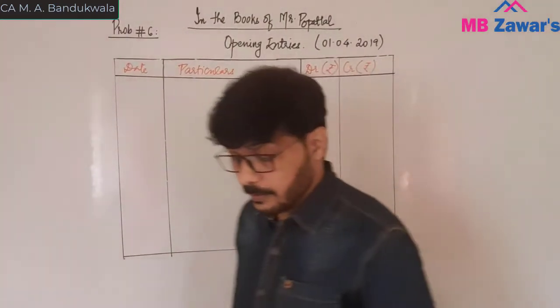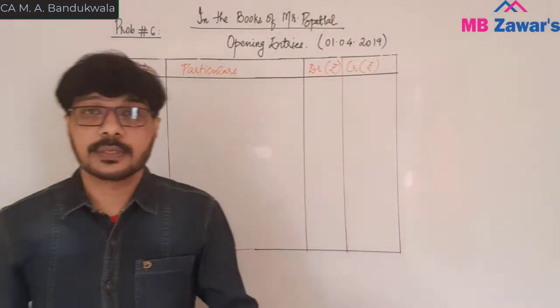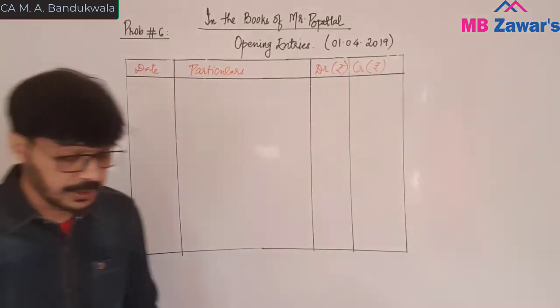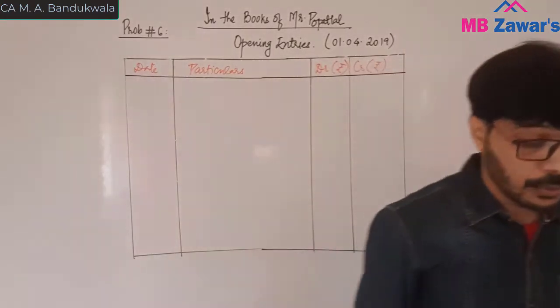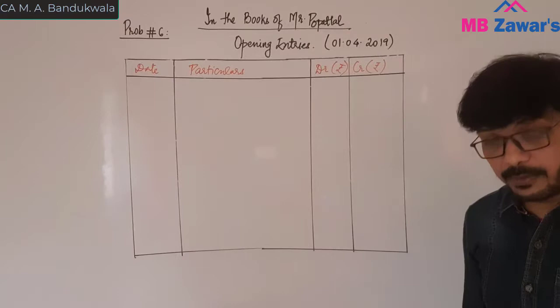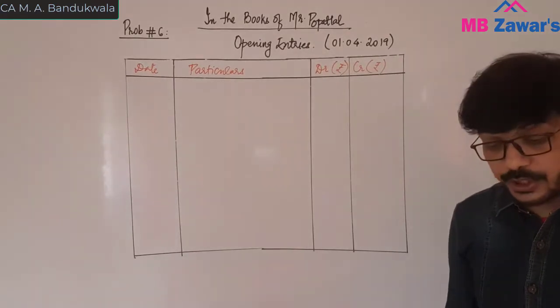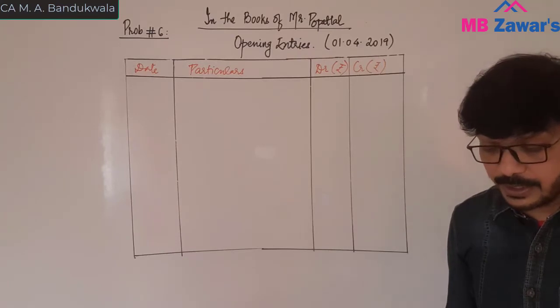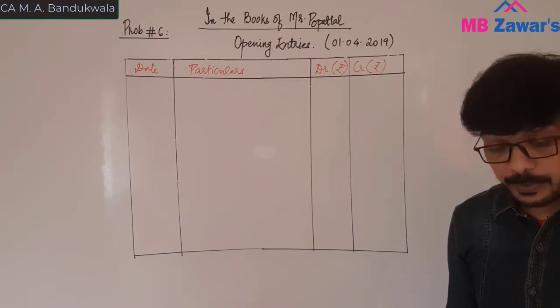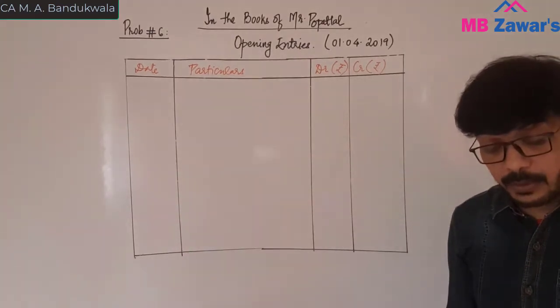Now let's start with problem number 6. Just refer to the question sheet. Question number 6. What have they given? The balance sheet of Mr. Popat Lal, a merchant, on 31st March 19 stood as below. They have given you capital account, trade payables, bank overdraft.